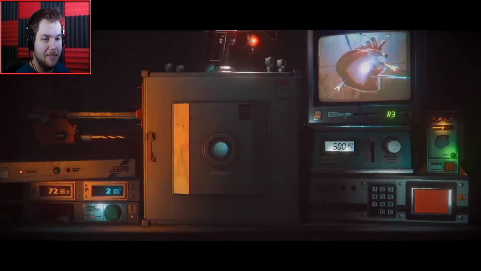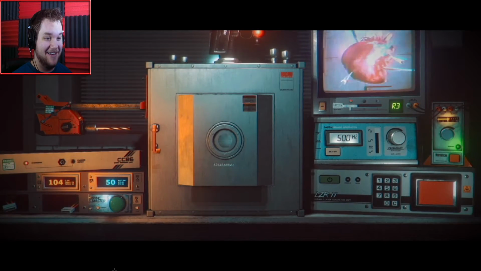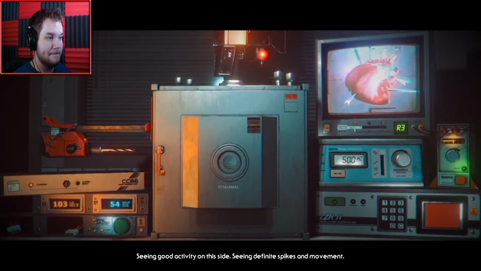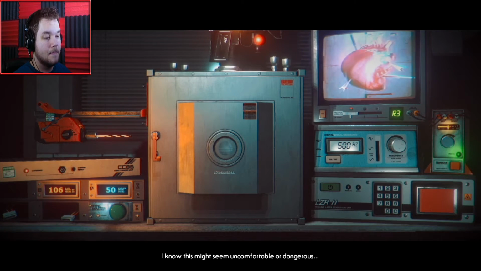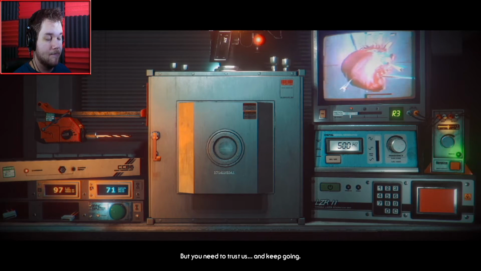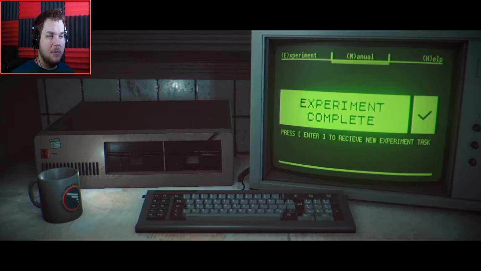Oh, so just go to the top? And that's all we do. Uh-oh! Shit! Something's happening. Seeing good activity on this side. Seeing definite spikes in movement. I know this might seem uncomfortable or dangerous. Quite so, actually. But you need to trust us and keep going. Why should I trust you? Who the fuck am I? And why am I here?